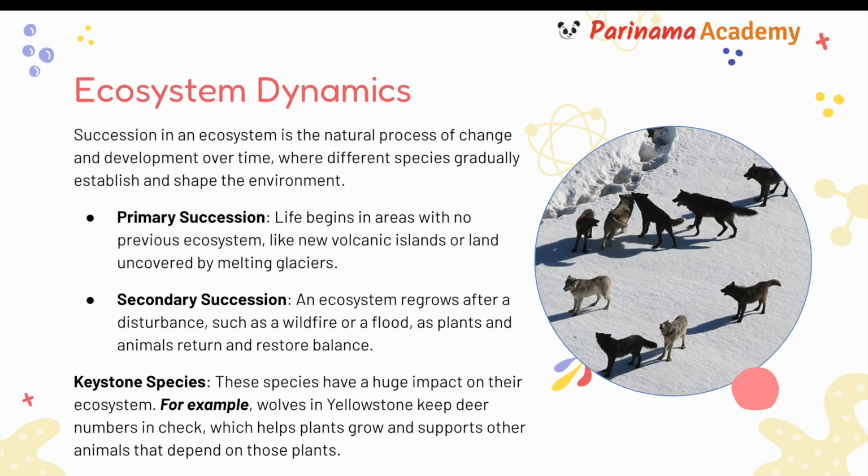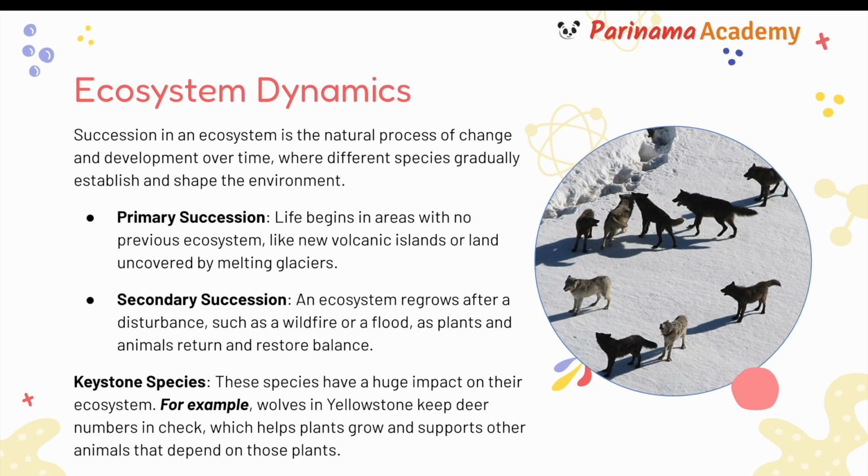Succession in an ecosystem is the natural process of change and development over time, where different species gradually establish and shape the environment. There's two types, primary and secondary. In primary succession, life begins in areas with no previous ecosystem, like new volcanic islands or land uncovered by melting glaciers. In secondary succession, an ecosystem regrows after a disturbance, such as a wildfire or a flood, as plants and animals return and restore balance.